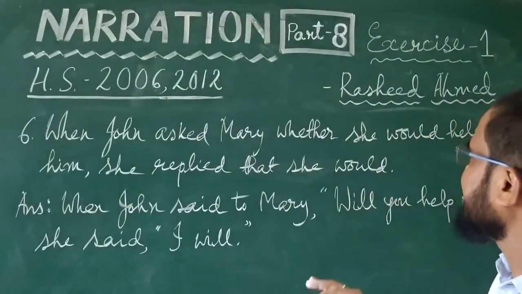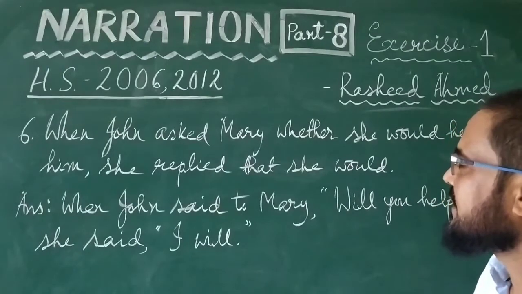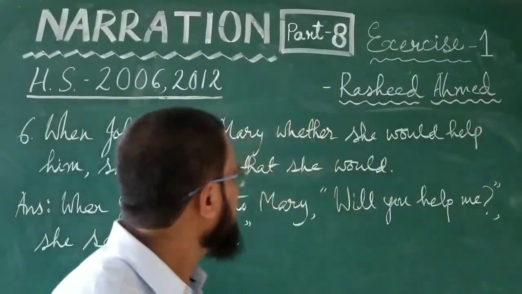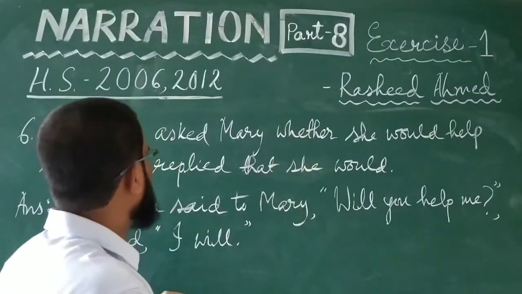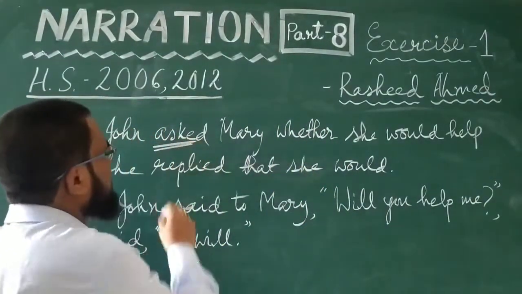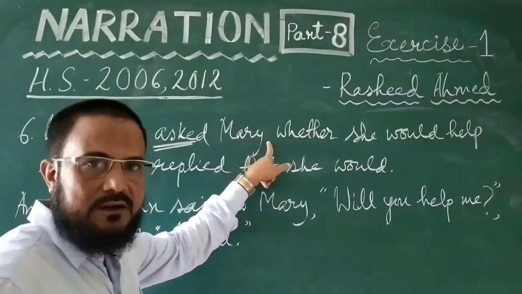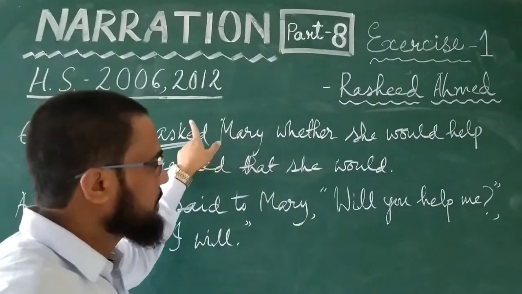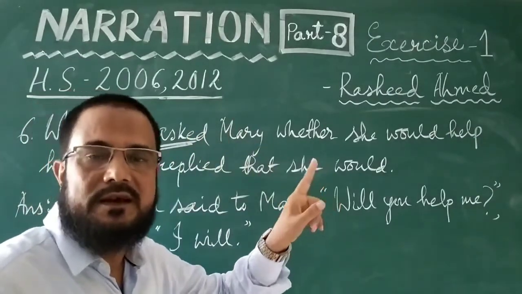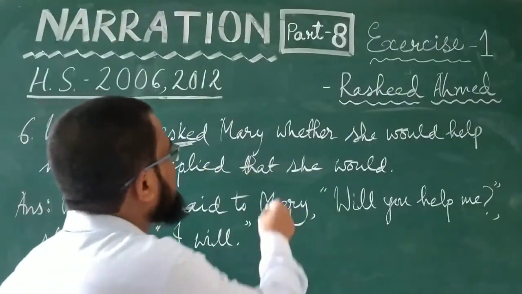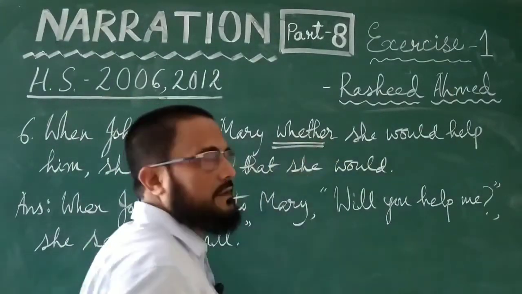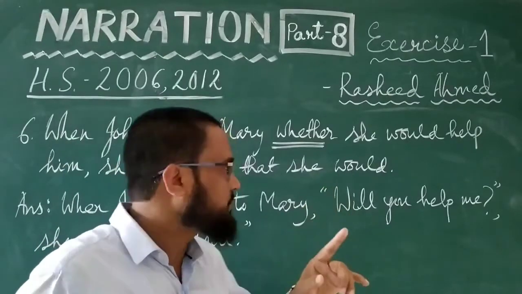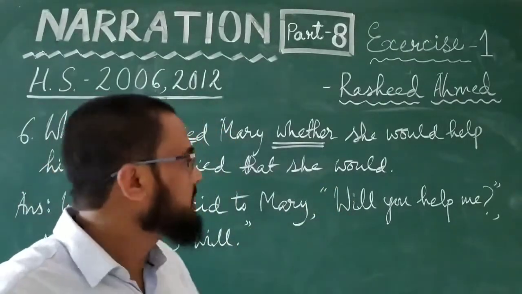When John asked Mary whether she would help him, when John said to Mary, we will start like this. When John said to Mary, whether she would help him. This "ask" implies this is indirect narration, and in the direct narration this "ask" implies that the sentence will be interrogative, first thing. Second thing, this is "whether" or "if." These words imply that the question will be yes-no. It will begin with an auxiliary.